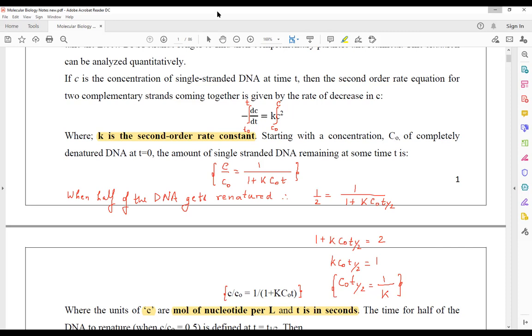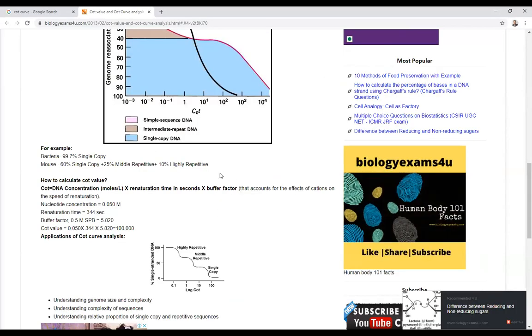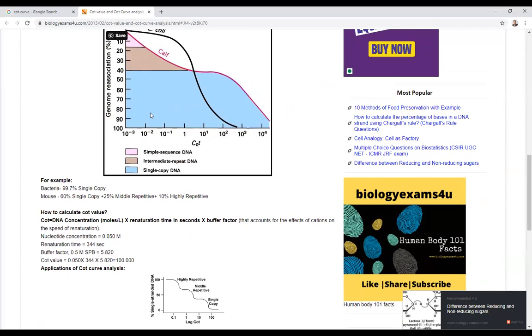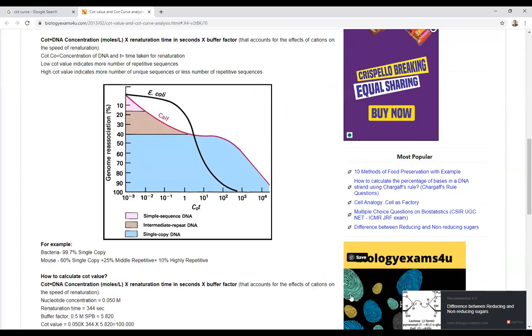Okay, now moving to the next screen of the cot curve. Now see, please do not look here and there. Look at this particular question which is being provided here. Am I able to share the screen with you? Are you able to visualize the screen? Okay, you look here. Now see this.